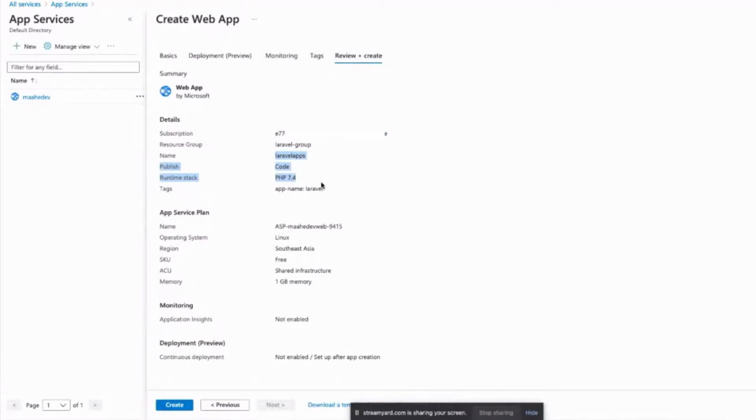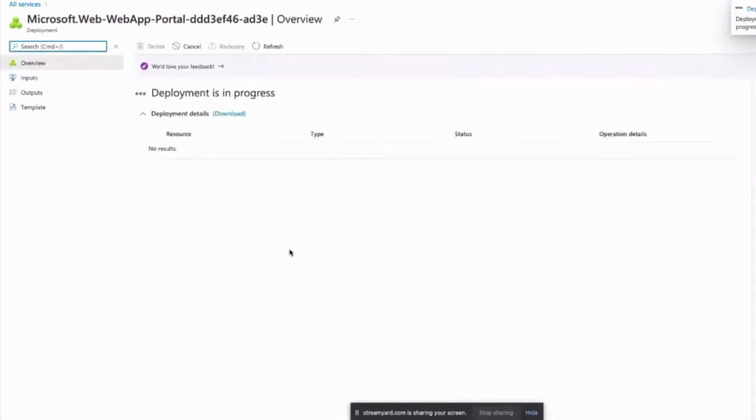So in case you have forgotten any settings or you're not aware what settings you need to do, make sure that you review this tab properly. Once you feel that whatever configuration you're looking for is already available here, you can go ahead and click on create. This will take some time to get up and running.